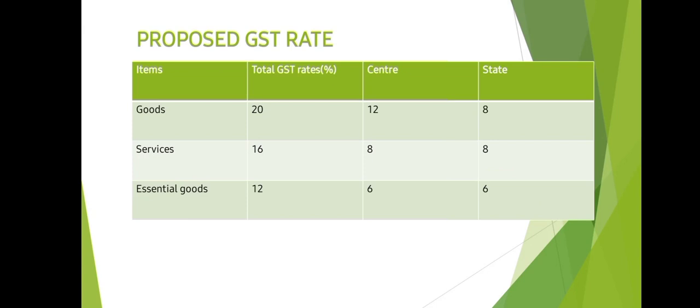For items like goods, total GST rate is 20%, and because it has a bifurcation, for the central government 12% and for the state government 8%. Likewise, for the services that we actually get, like from the teacher, like from lawyer, everyone, the total GST rate for them is 16%, and in that bifurcated, 8% goes to the central government and 8% to the state government. And for essential goods like food, rice, wheat, dal that we purchase for our day-to-day life, total GST is 12%, and center 6% and state 6%, altogether 12%.